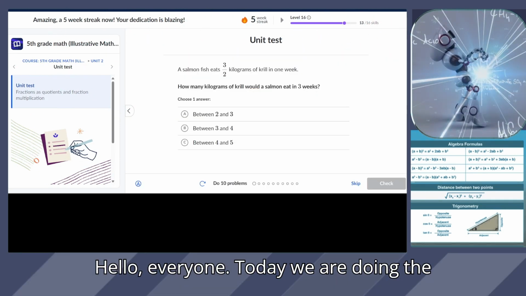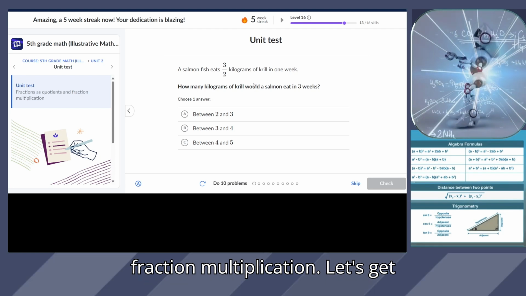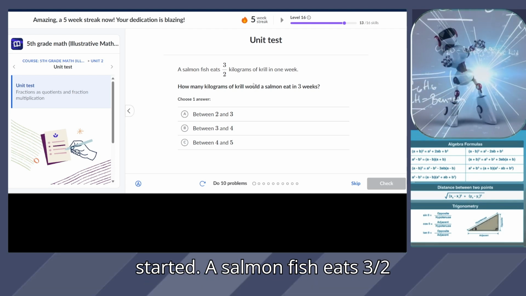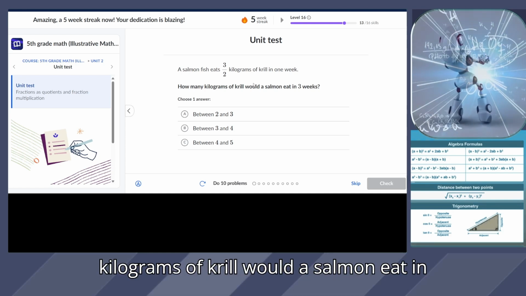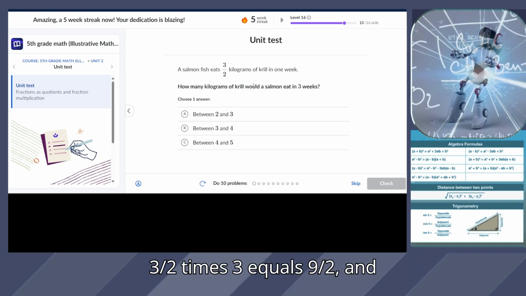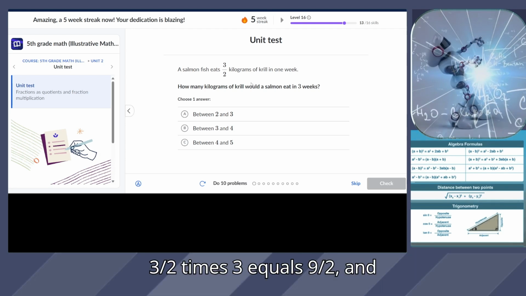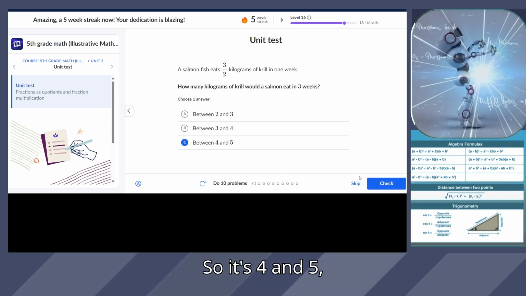Hello everyone, today we are doing the unit test of fractions as quotients and fraction multiplication. Let's get started. A salmon fish eats 3 halves kilograms of krill in 1 week. How many kilograms of krill would a salmon eat in 3 weeks? Well, 3 halves times 3 equals 9 halves, and 9 halves equals 4 and 1 half, so it's equal to 4 and 5.